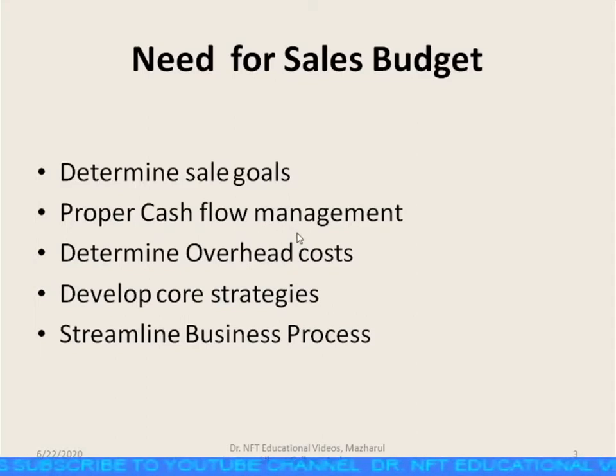Proper cash flow management. The company can estimate its cash inflow and cash outflows through sales budgeting. This also helps to estimate the various administrative and sales expenses which the company can bear other than manufacturing cost. Thus, it helps to determine the potential profit margin, thus determining the overhead cost. Next one is develop core strategies. The manager can frame the strategies and utilize the resources to attain the desired sales goals.